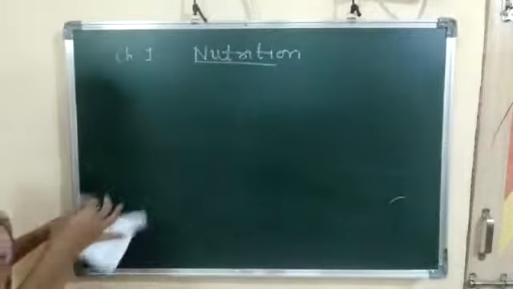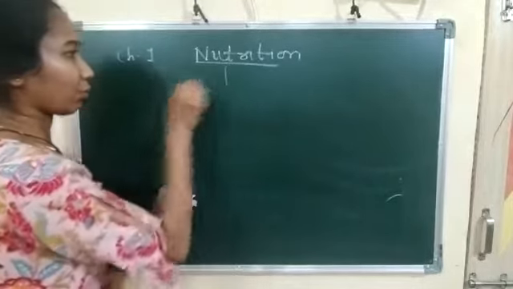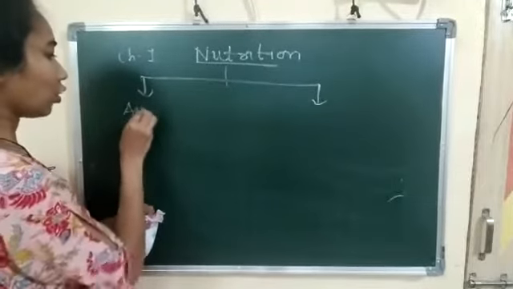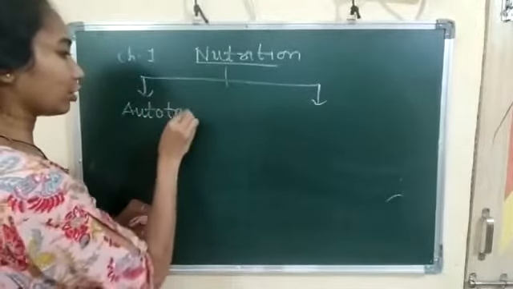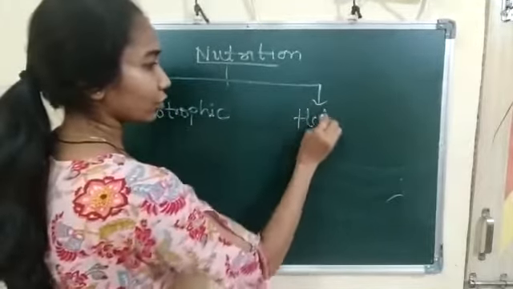There are two types of nutrition, two main modes of nutrition. We have to draw the chart: autotrophic nutrition and heterotrophic nutrition.